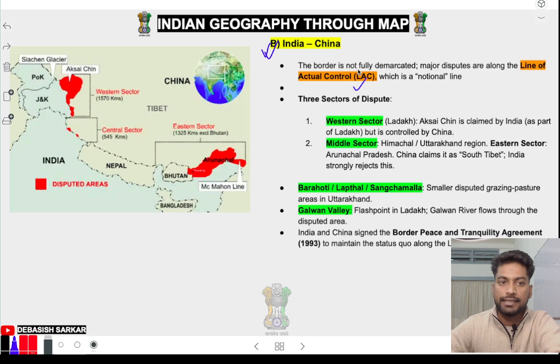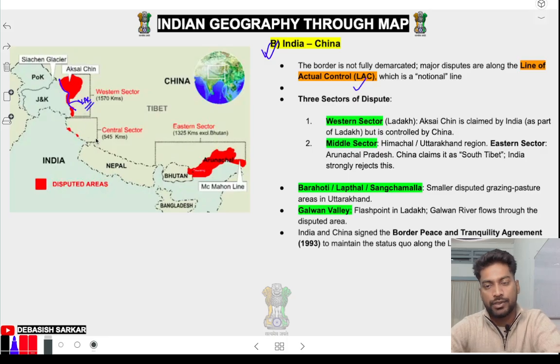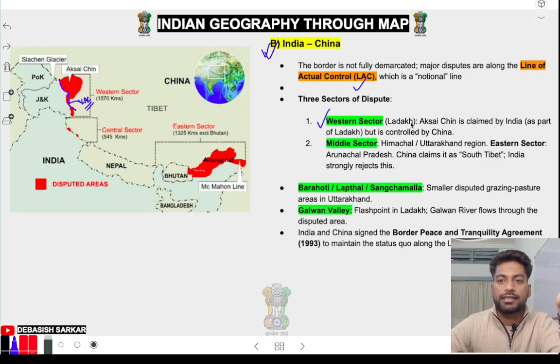Now India and China: LAC. Look, this line is called LAC, line of actual control. But we have three disputed parts. The western part, because with China we have a very big boundary. China is this side, the western side, then the central part here in Uttarakhand and Himachal side, and then the middle sector, then the eastern sector, Arunachal. China says full Arunachal is ours. So these are our disputed places.